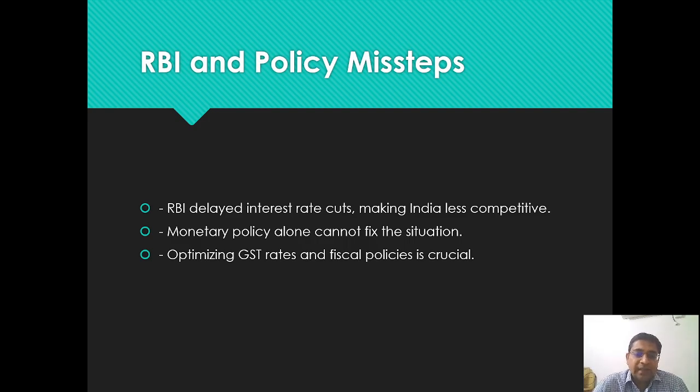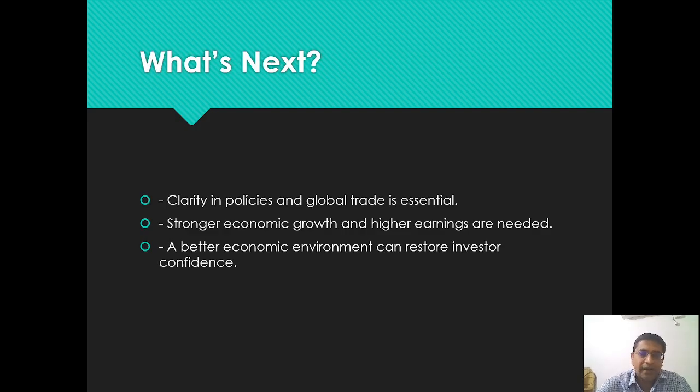Then optimizing GST rates and fiscal policy is very, very crucial. Now the government has to look at the GST rates in order to increase production and boost the market, because once the GST rates are rationalized, automatically it will give a boost to the market. So what can we expect in the coming future? There has to be clarity in policy, and global trade is essential, because if total confusion and uncertainty remain, it will further weaken the market all over the world.